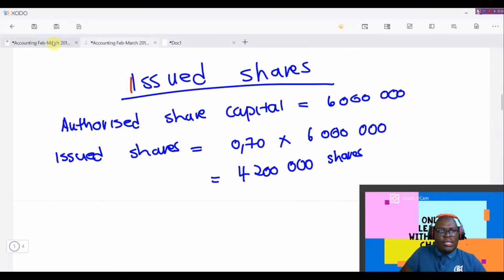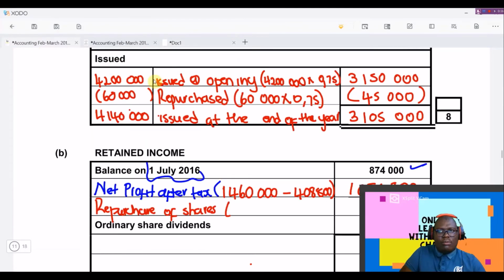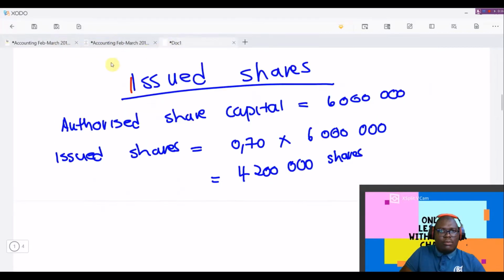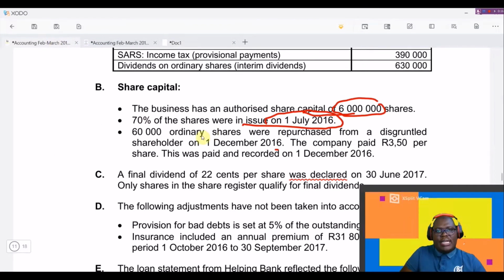Now we go to the information and hear what they're saying. On the information, they are telling us that 60,000 ordinary shares were repurchased from a disgruntled shareholder on 1 December 2016.